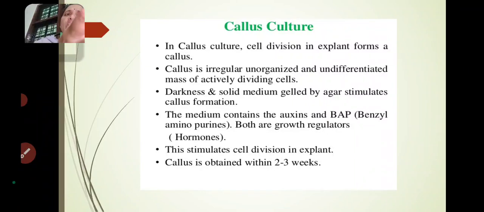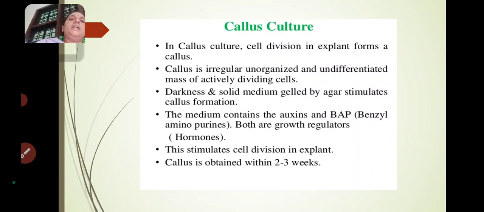If there are no actively dividing cells in the callus, after a few weeks the callus will stop growing. Even if you give the plant growth hormones to the callus, it cannot grow if it doesn't have actively dividing cells. So what is the definition of callus? Callus is an irregular, unorganized and undifferentiated mass of actively dividing cells.